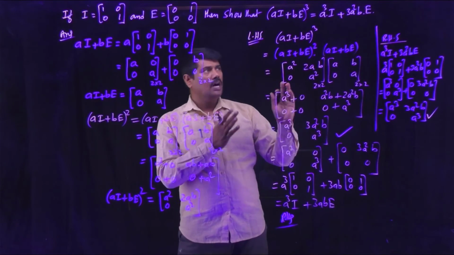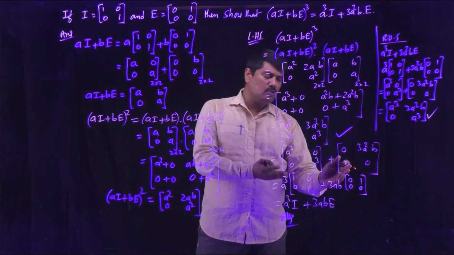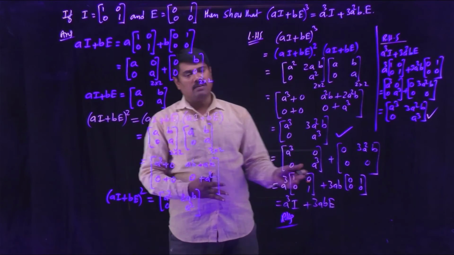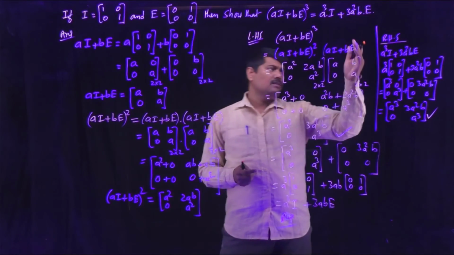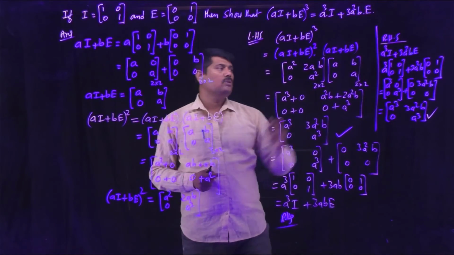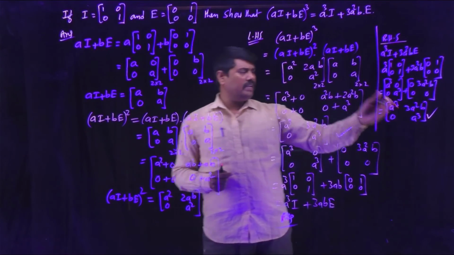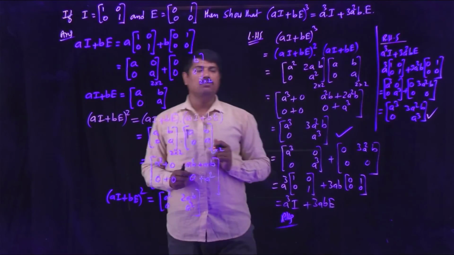If you observe the RHS and you are able to split this into two matrices, you will achieve the RHS. Otherwise, if you do not get the idea, start with the RHS value, use the matrices I and E, and do the simplification again to get the answer, which is equivalent to LHS.